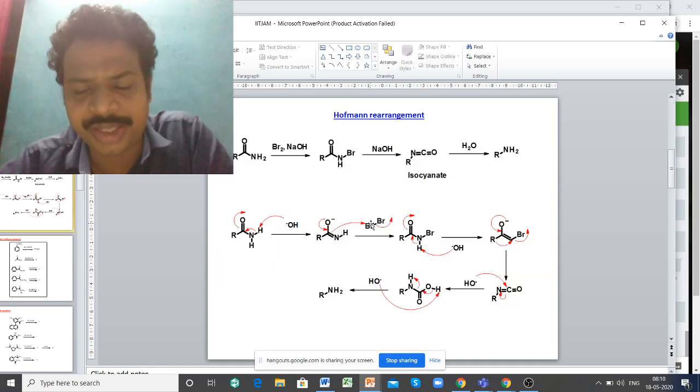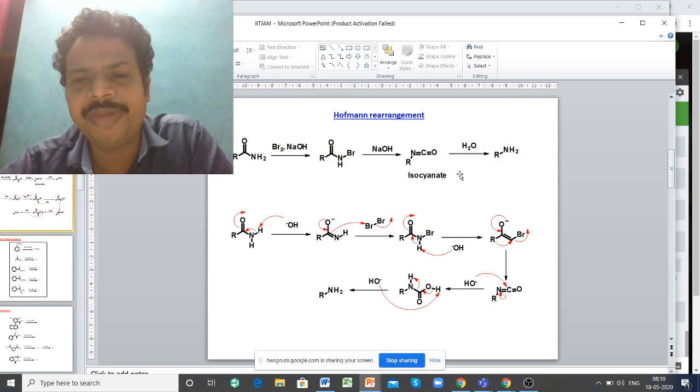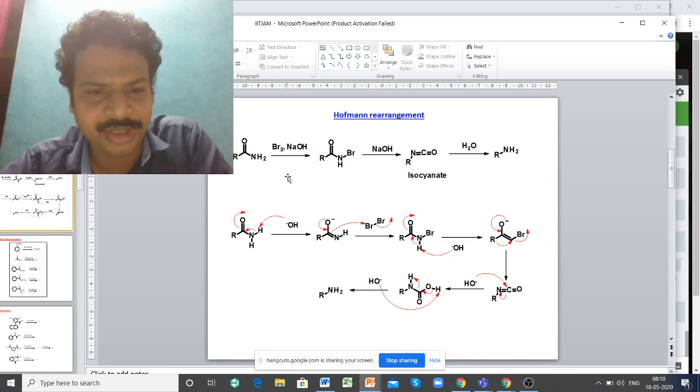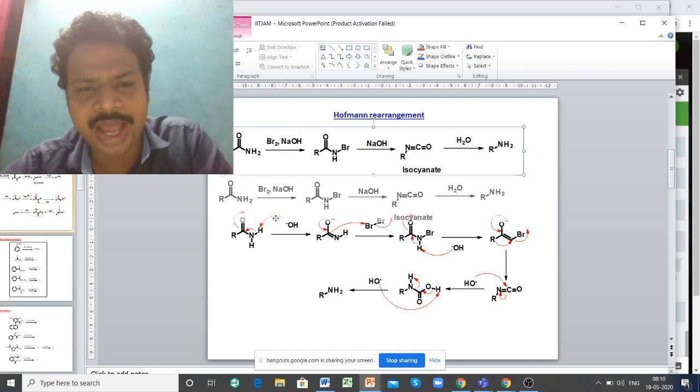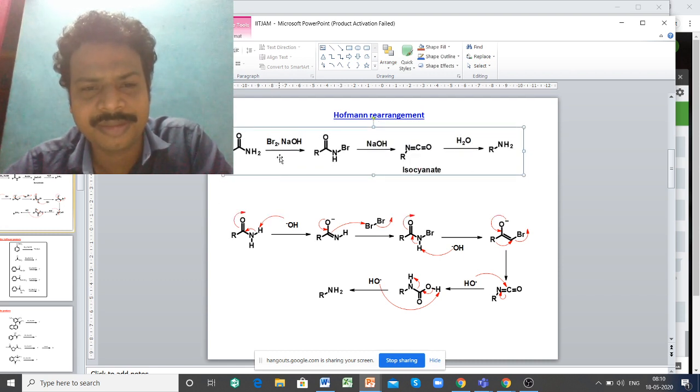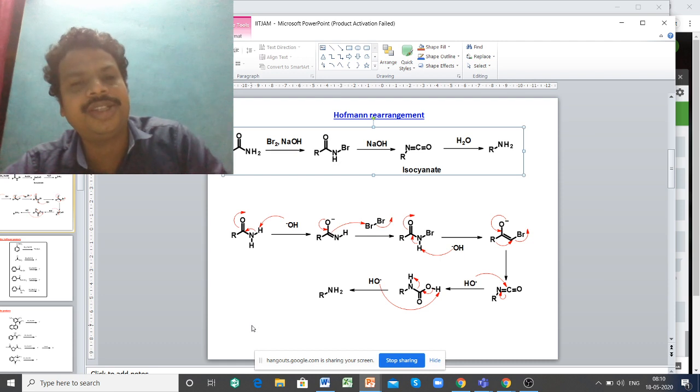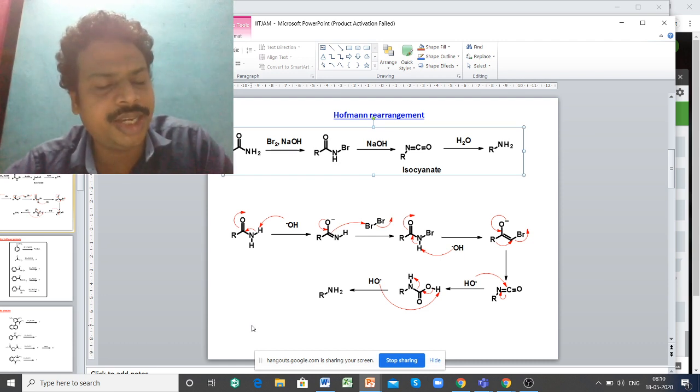Now we look at the Hoffman rearrangement. The first step, you have an amide. Generally I write RC double bond O NH2, the amide functional group. The first step is bromination with NaOH.